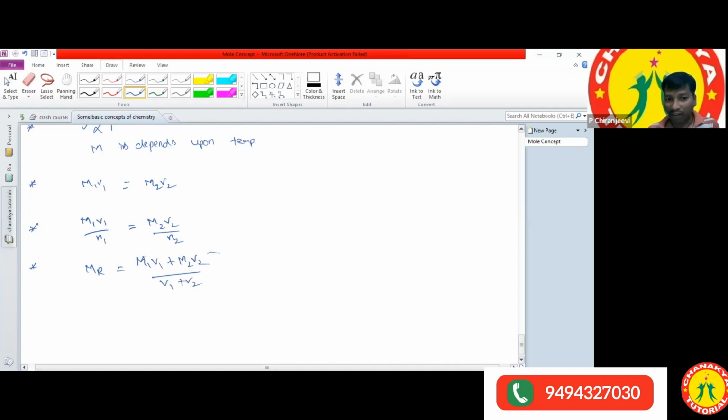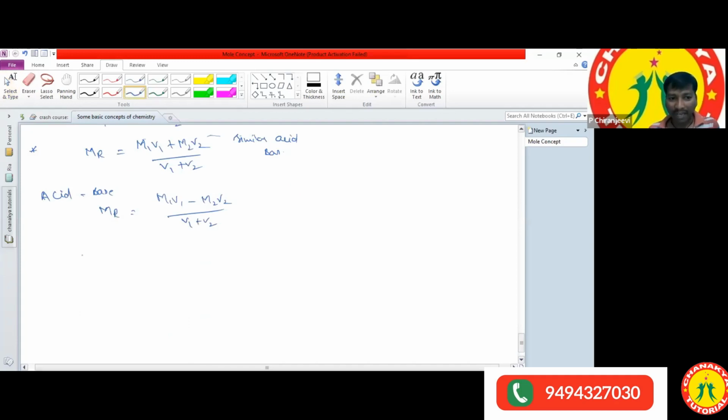If they had given different formulas, but this one is for similar acids or similar bases. But if they have given an acid and a base, what is the formula we use to calculate the resultant molarity? MR is equal to M1V1 minus M2V2 by V1 plus V2. So this is the formula we are using to calculate the resultant molarity.